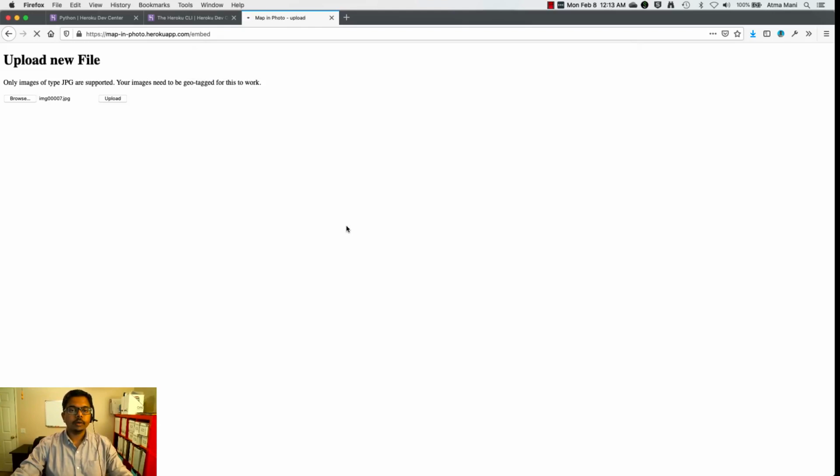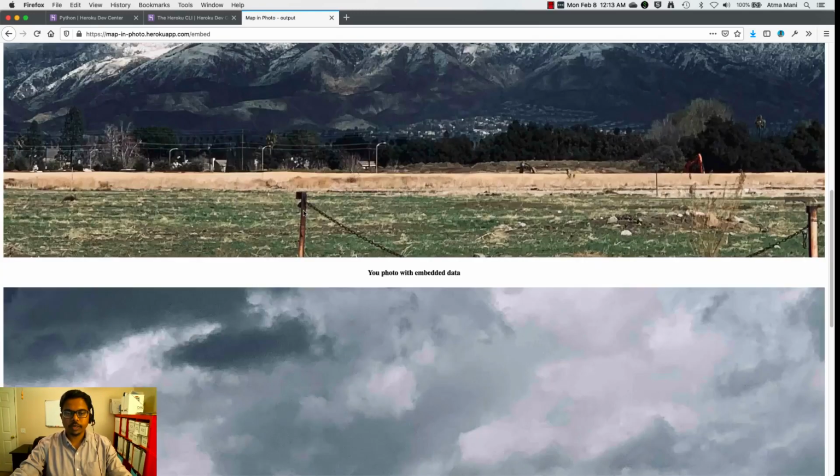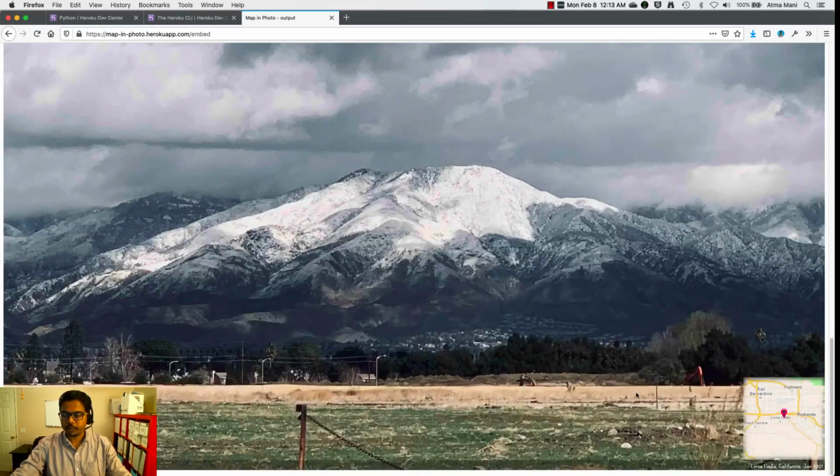Now, unlike the previous example where all the computation was happening on the local server running on the computer, here the computation happens on the borrowed server on the cloud infrastructure. So here is my original photo, and then here is the photo with the embedded information, the map, and the city name at the bottom.